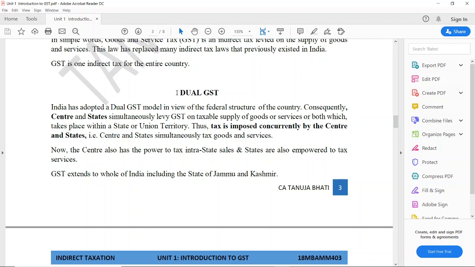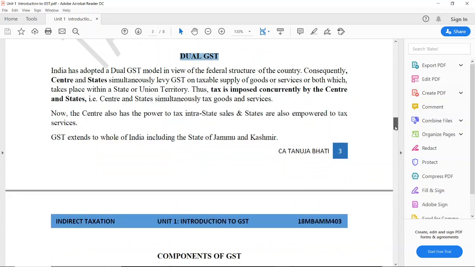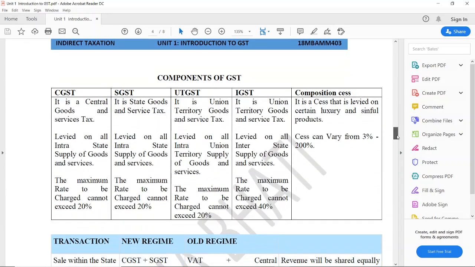Therefore, it is called dual GST, where both the center and the state simultaneously levy GST on the supply of goods and services. Now let us see what the components of GST are. You have CGST. CGST, whose full form is Central Goods and Service Tax, is levied on all intra-state supply of goods and services. The maximum rate that can be charged under CGST is 20%.